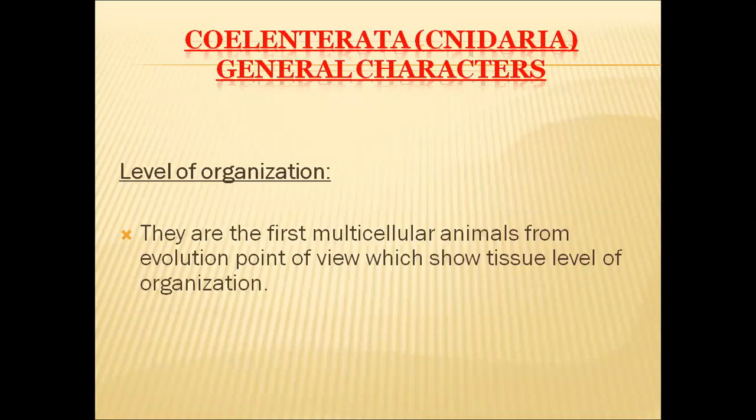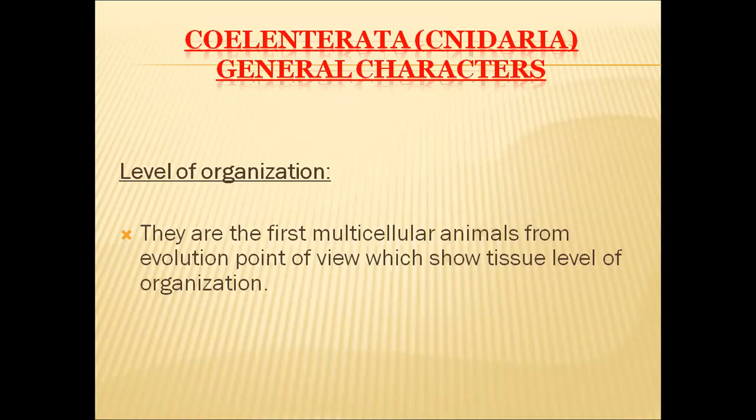So coming to the general characters of these coelenterates, first of all, let us see the level of organization. These are the first animals that exhibit tissue level of organization. We have seen in our previous class that poriferans are multicellular organisms, but in those poriferans, we do not find tissues.